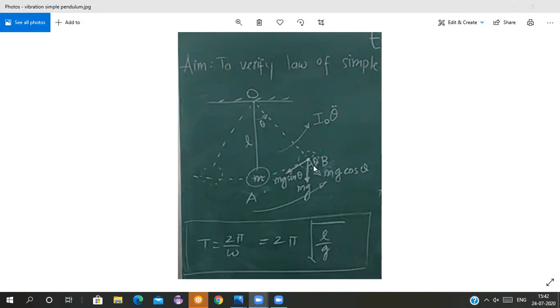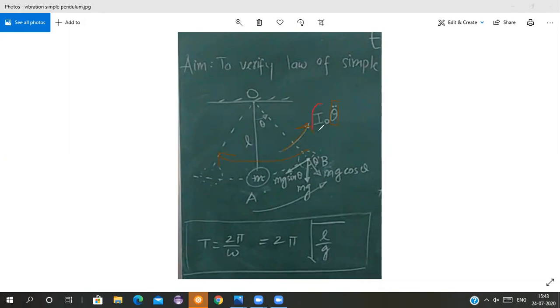This bob is having a force mg sine theta, and that is creating a movement, and we are trying to take it in the equation. Mg sine theta is creating a torque like this, and the accelerating torque is like this. Why is the accelerating torque I0 theta double dot? I have explained to you what theta double dot is.